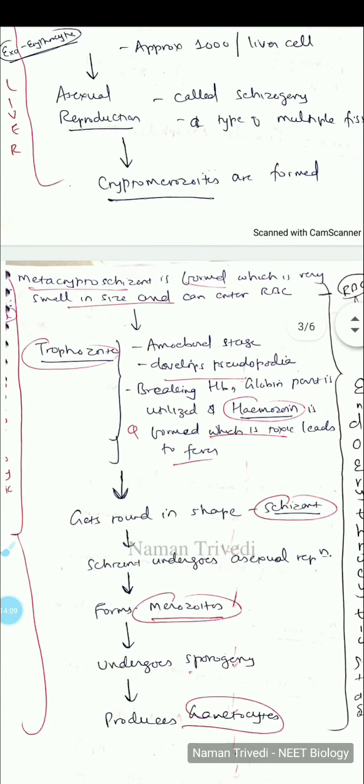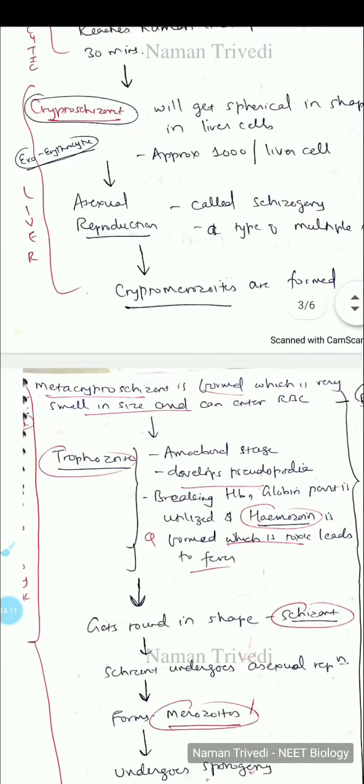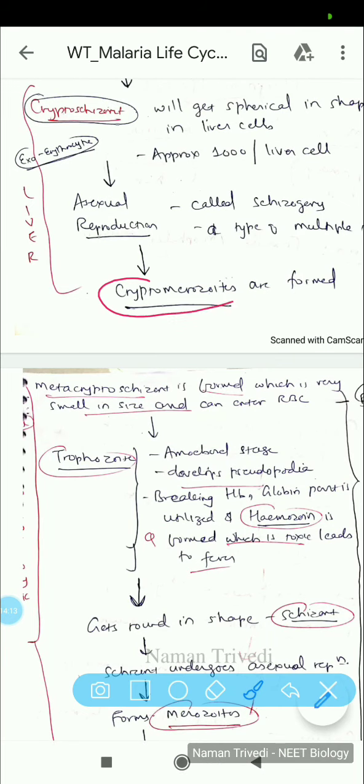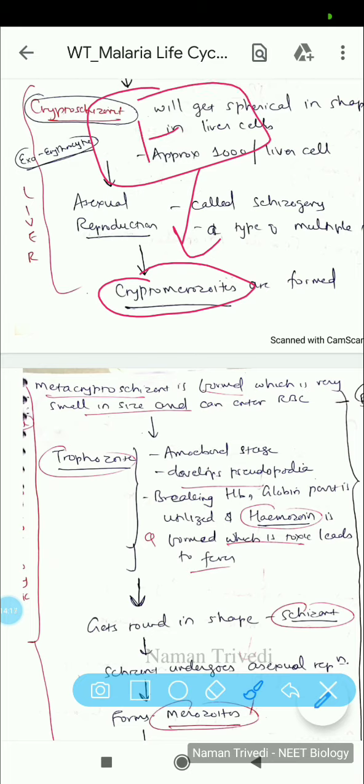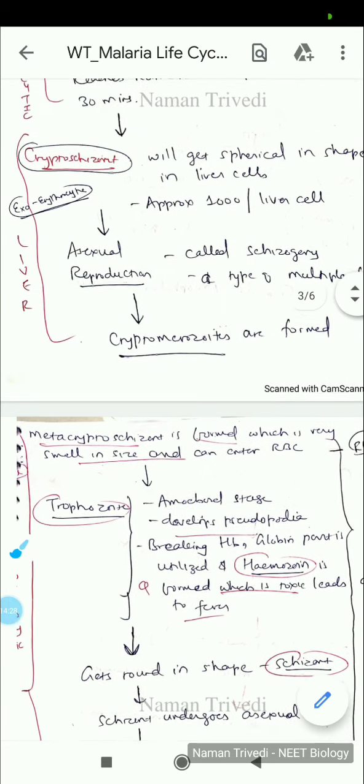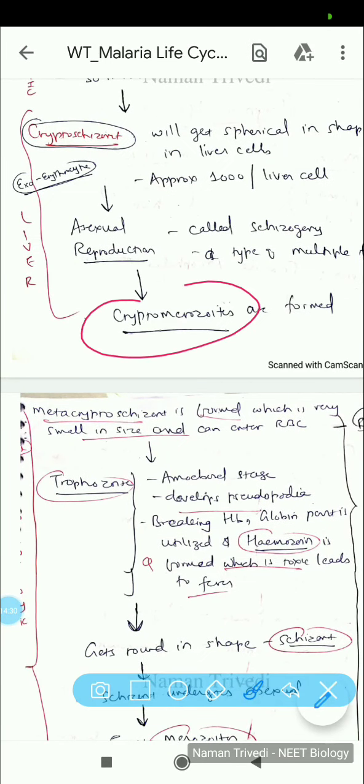Now, why is this cryptomerozoite formed? To reduce the size. Hepatocytes are big, while RBCs, if you look, are biconcave and very small. So to enter the RBC, they reduce their size and form millions of cryptomerozoites, because there were 1000 per cell in a single cell. Now they divide and form millions of these.